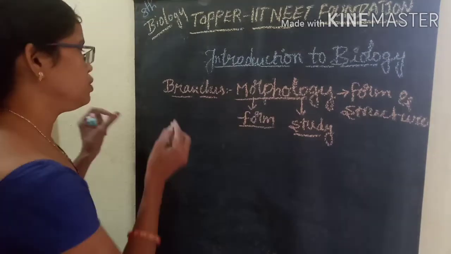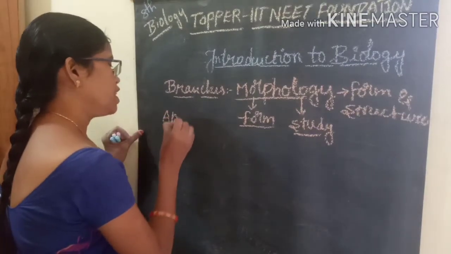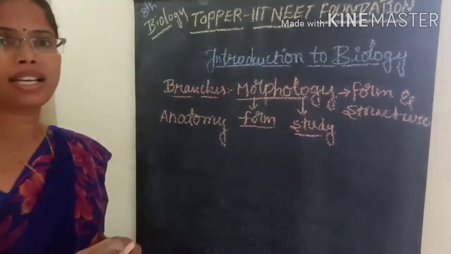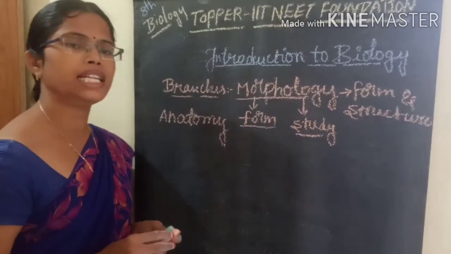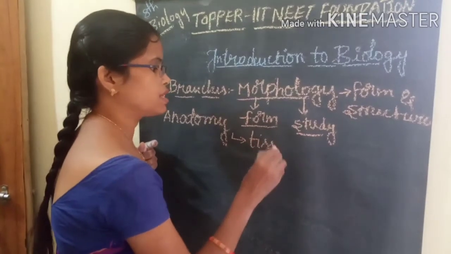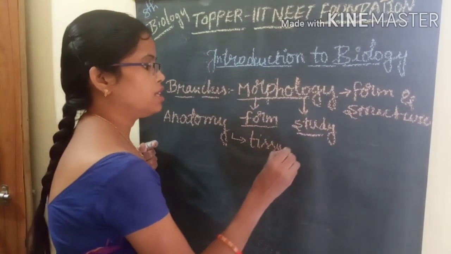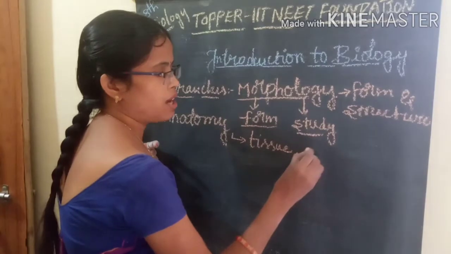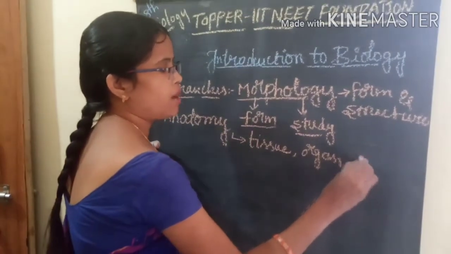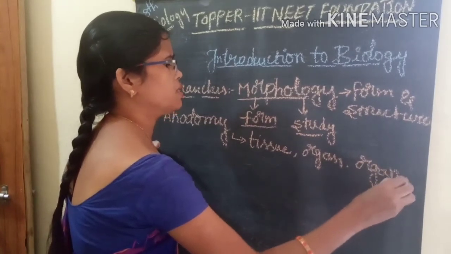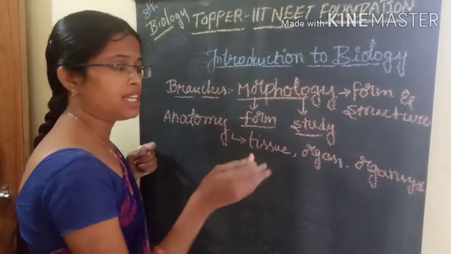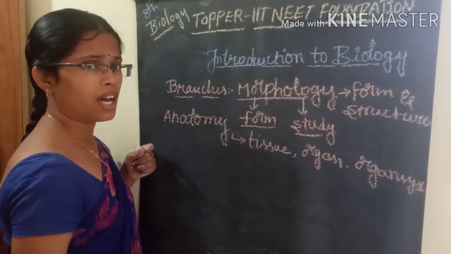Then coming to the next one, that is anatomy. What is that science? Anatomy is the science which mainly deals with the internal structure of tissues and tissue systems, internal organs and organ systems, how the structure is arranged, what functions are related to it, and what different tissues are located inside the organs and organ systems.